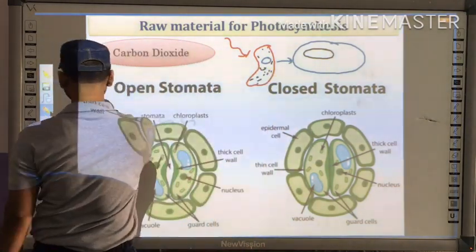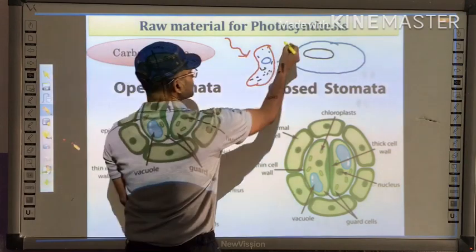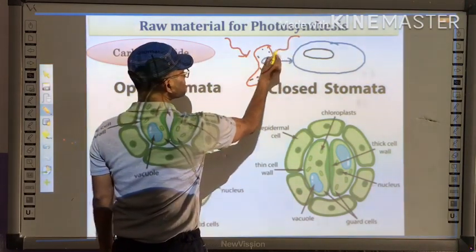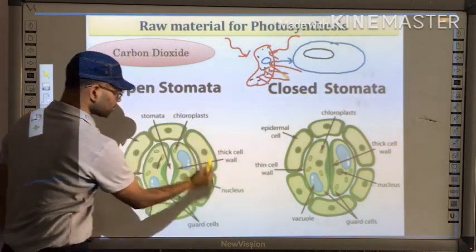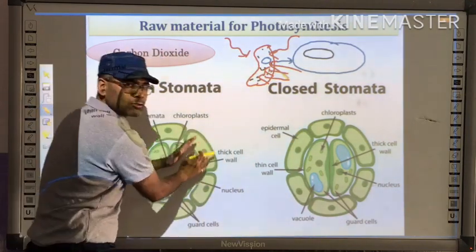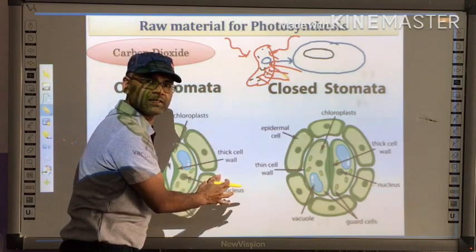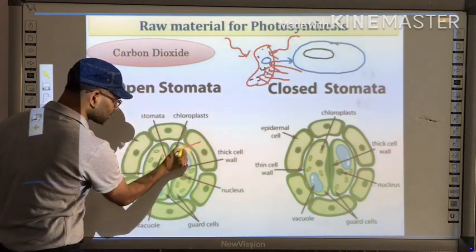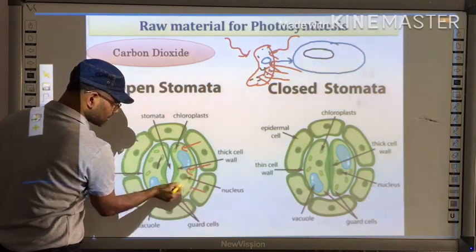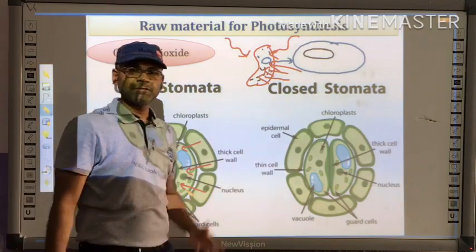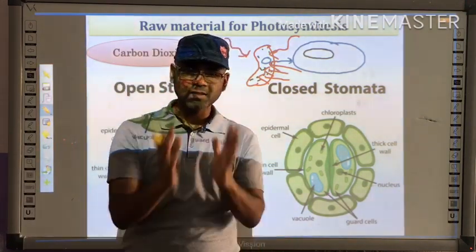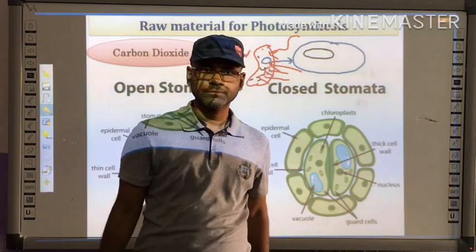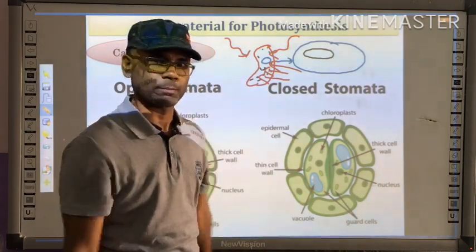Due to the increase in concentration, the water molecules which are present in the subsidiary cells come inside the guard cell, which makes the guard cell more turgid, and as a result the guard cells open.